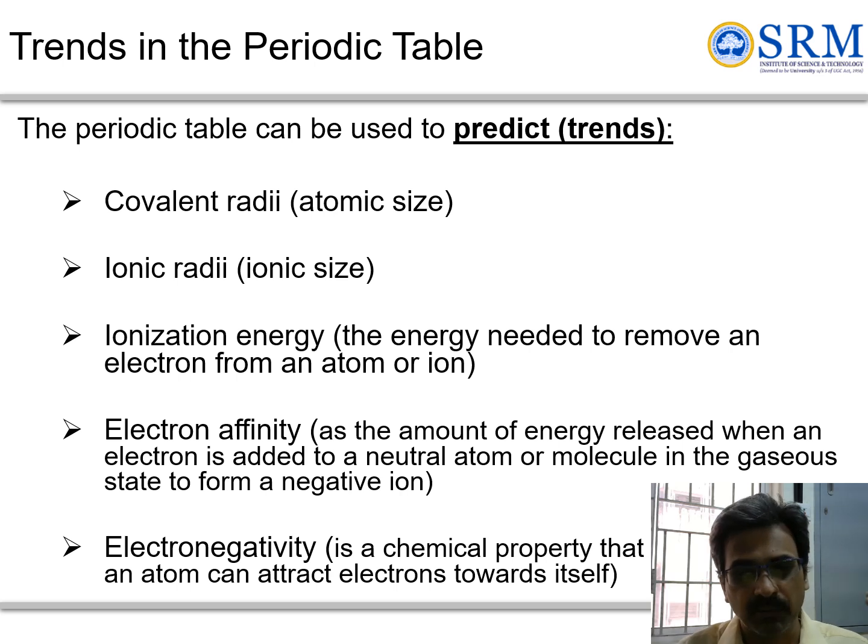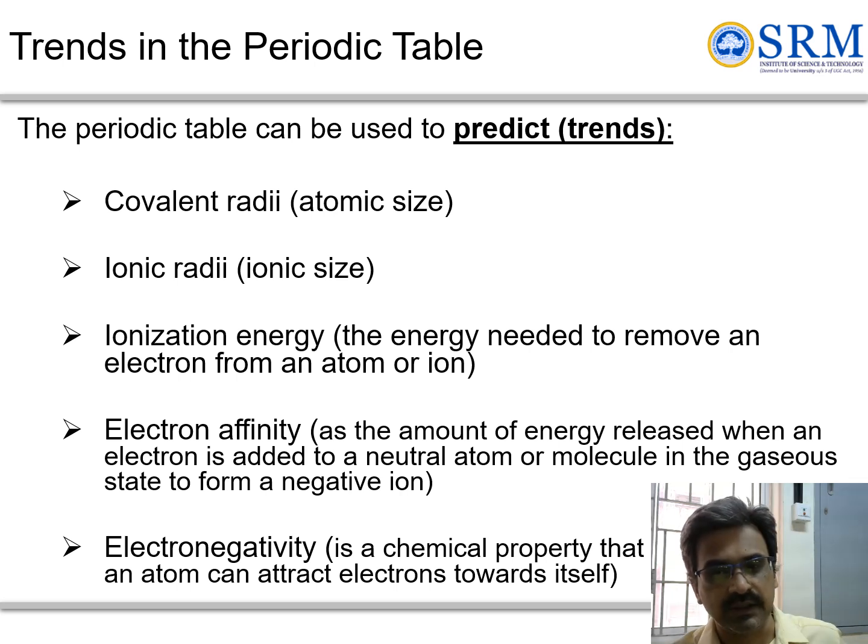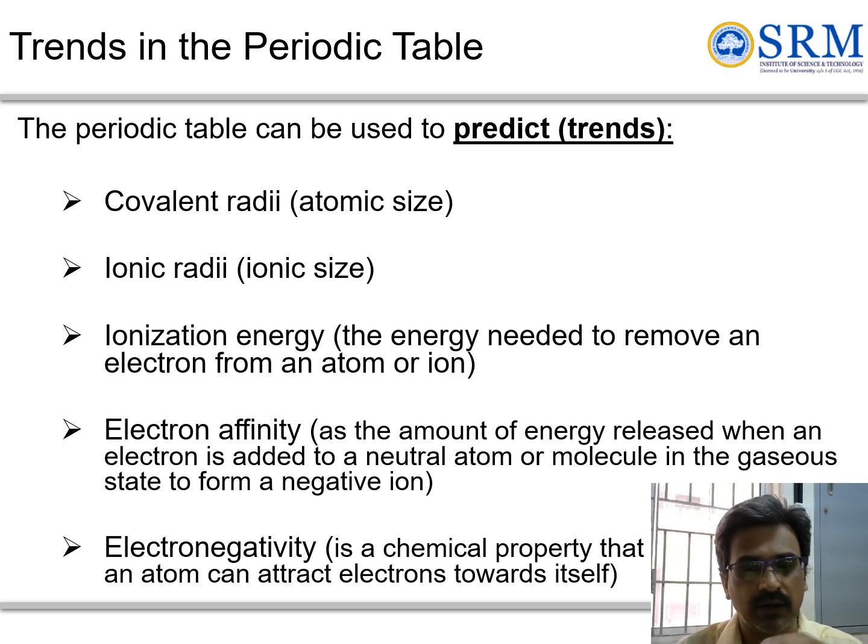So these are the important properties. What exactly we mean by atomic size, ionic size, and what exactly is ionization energy, how much energy is needed to remove an electron from the atom or ion, and electron affinity, how much energy is released when we add an electron to the neutral state, and electronegativity, the attraction of electrons towards itself.